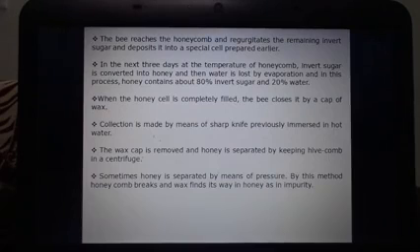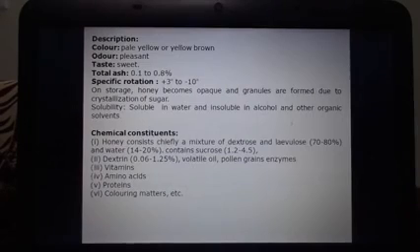The collection is made by means of a sharp knife which has previously been immersed in hot water. The wax cap is removed first and honey is separated by keeping the hive comb in a centrifuge. Sometimes honey is separated by means of pressure. By this method, the honeycomb breaks and wax finds its way into the honey as an impurity.